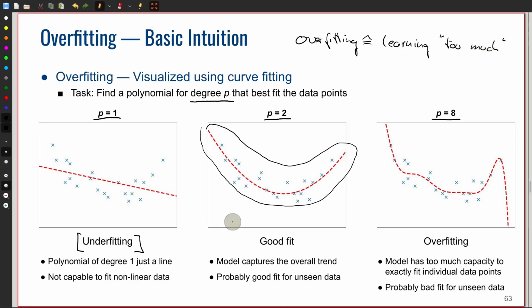So here we can see, particularly on the right-hand side, that our model, by trying to fit the last data point as well as possible, makes some very, very weird decisions. So for example, if we would have a new data point here, then we would make a very bad prediction. So this model would fit badly on unseen data.